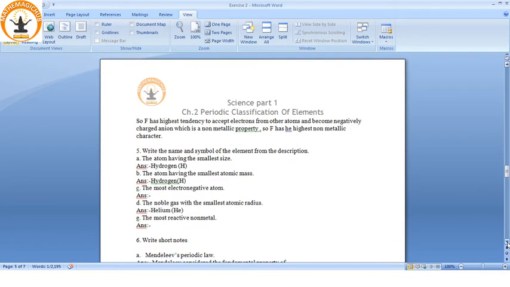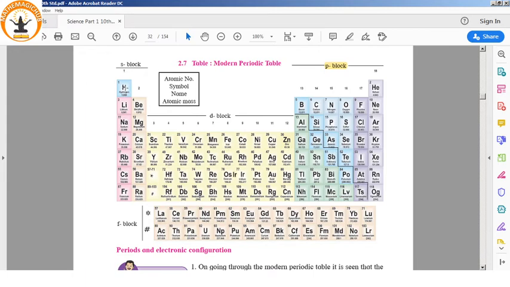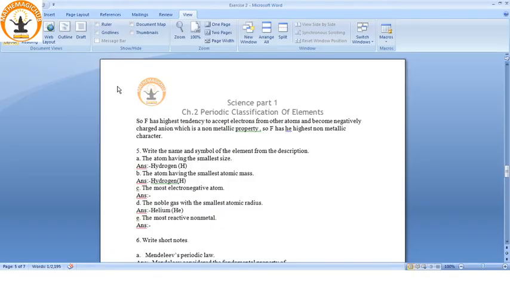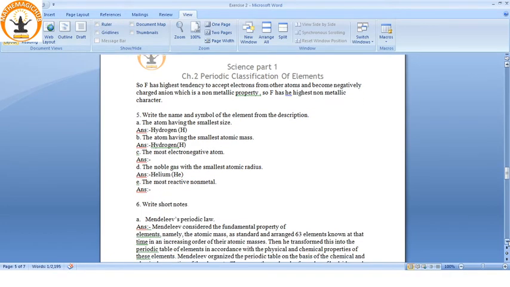Now write the names and the symbols of elements from the description. The atom having the smallest size. See, the smallest size is this atom. It has atomic number 1, so hydrogen. The atom having the smallest atomic mass, again it is hydrogen, it has the smallest atomic mass. The most electronegative element, see, the most electronegative element is fluorine. We have already seen electronegativity when we move from left hand to right hand side.